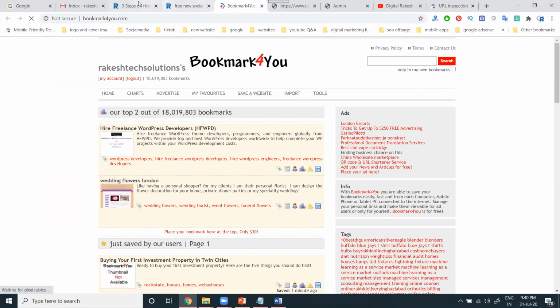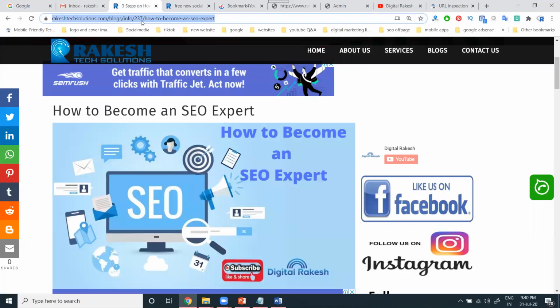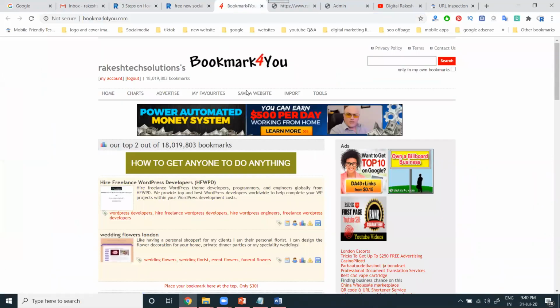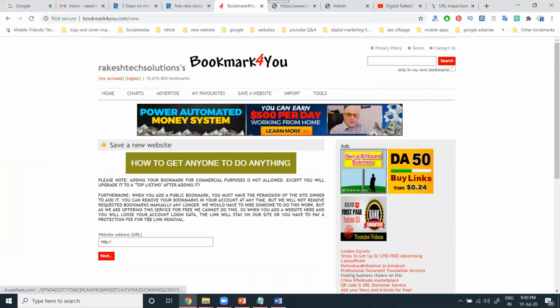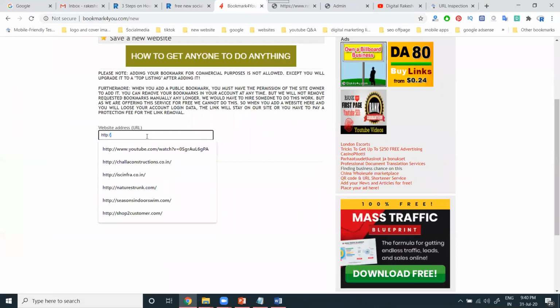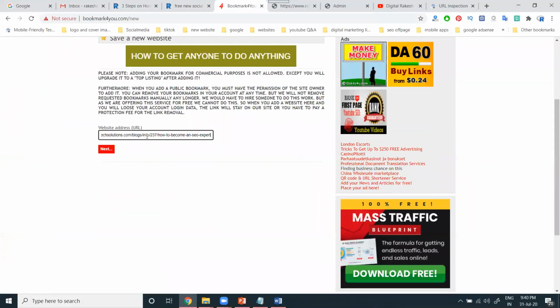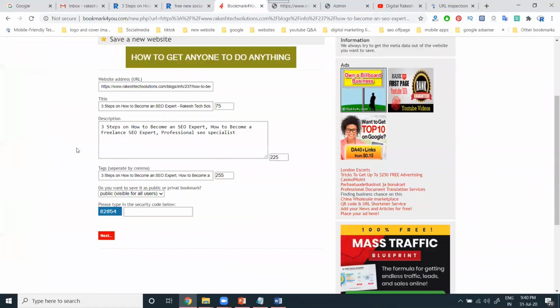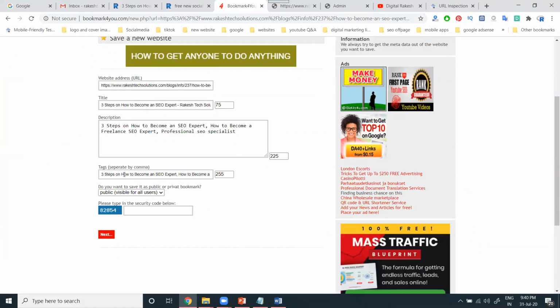First of all, log in to your account and copy the URL without doing the title, description, and keyword. Don't optimize your website from any SEO off page website. Select here, save the website URL. Once a website URL is submitted, we can't submit it once again. Next, we support both website and YouTube channel URLs. Title done, description done, keyword done.